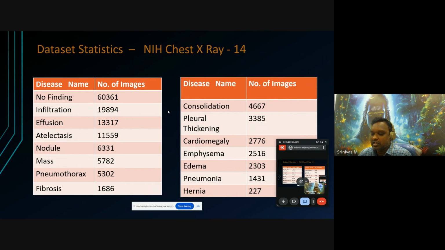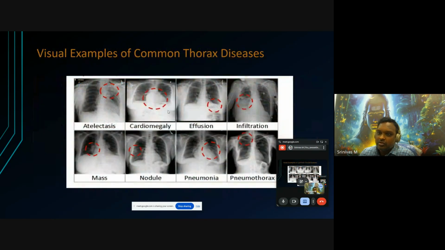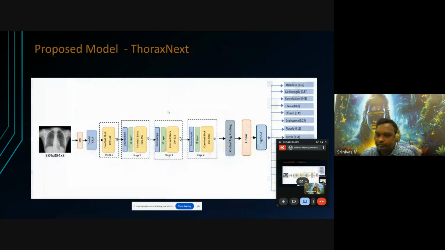I am also showing some sample images of the different classes of chest disease, like mass, nodule, pneumonia, pneumothorax, infiltration, and effusion, in this slide.